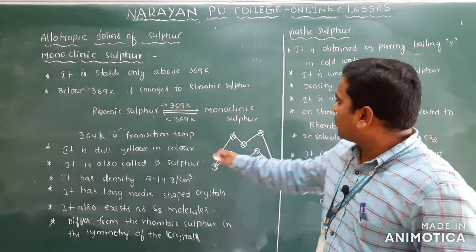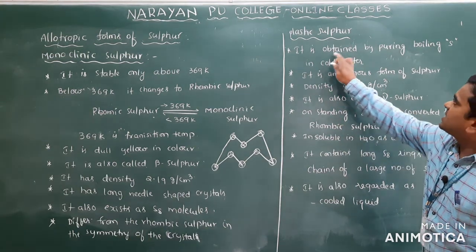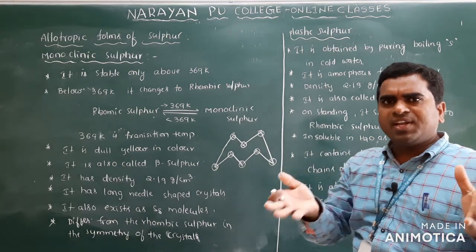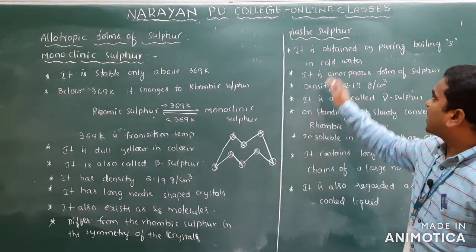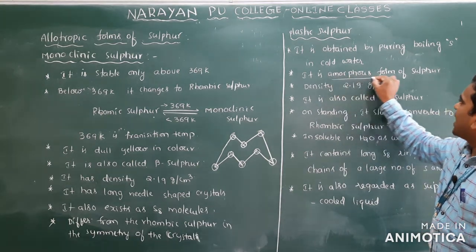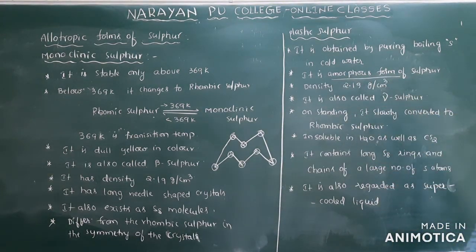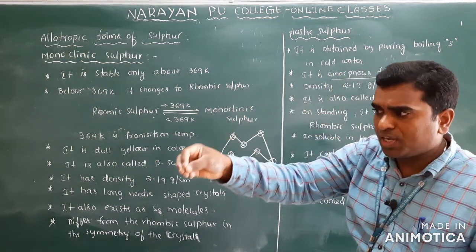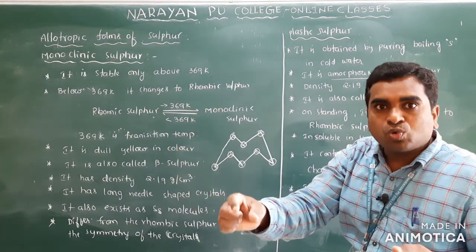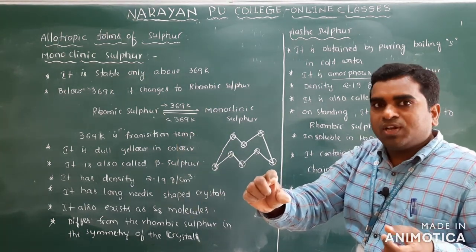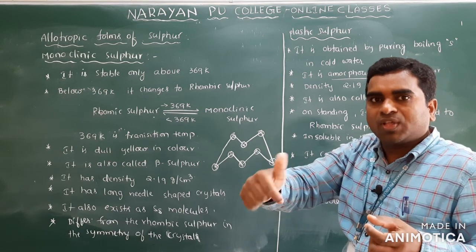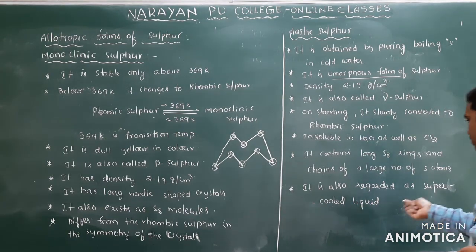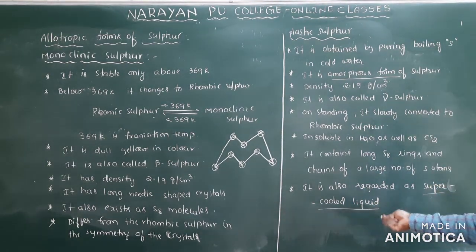Coming to the next one, plastic sulfur. It is obtained by pouring boiling sulfur in cold water. Means heat the sulfur and immediately put it into cold water, and you will get plastic sulfur. So it is an amorphous form of sulfur. Why? Because we are boiling the sulfur and immediately pouring it into the water, it doesn't have the time to convert into the crystal form. So that's why it is amorphous, and also why we call it a super cooled liquid.